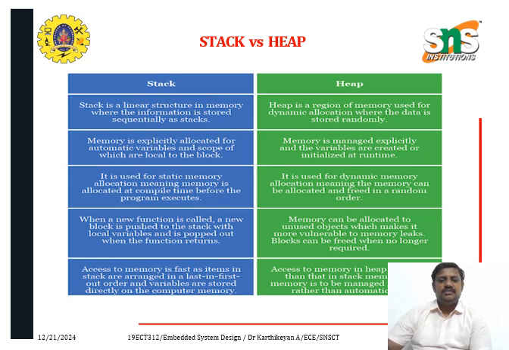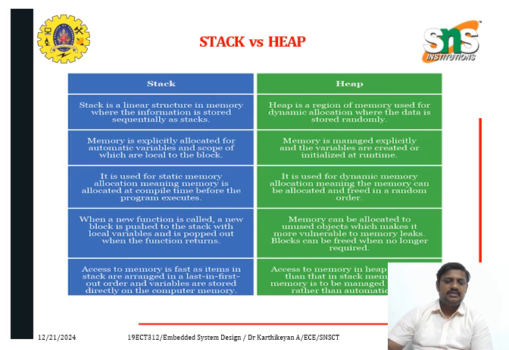It is also used to minimize runtime. The stack is also used for static memory allocation, meaning memory is allocated at compile time before program execution. The heap is used for dynamic memory allocation, where memory is allocated and freed in a random order.